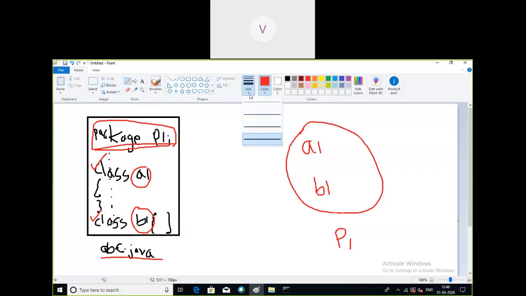So we were not using any of the packages till now. All the classes belonged to the default package. Now we are telling it with the statement package p1. This is how we create the packages.